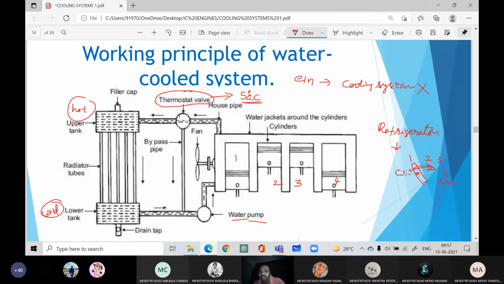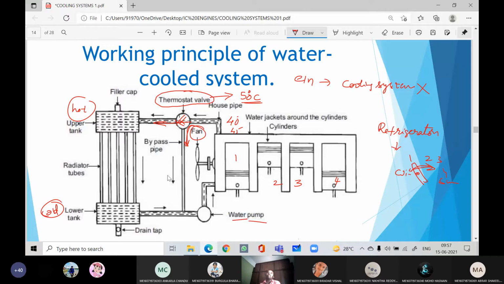Let us say initially it will be room temperature, 30, then it will go to 40. At 40 degrees it will not open directly, it will redirect the coolant back to the engine. Again this will go to 45, and at 45 also it will not open. It simply redirects back to the engine. Once the temperature reaches 50, then this valve will open and the hot coolant directly enters the top of the radiator. And again it will be cooled by, you can see, this is the fan.